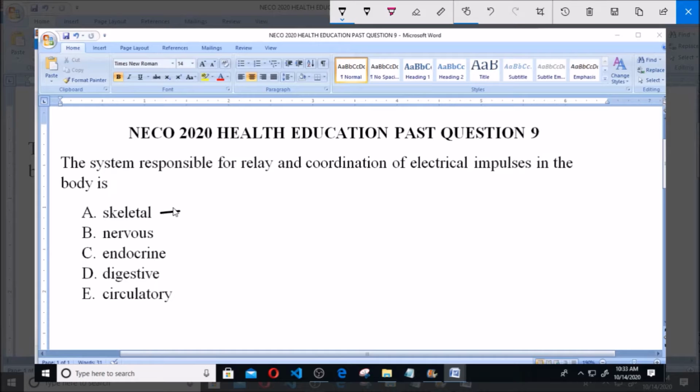Now the skeletal system is the body or the bony framework of the body. That's the skeletal system, involving the cartilages, the bone, and so on. This skeletal system helps to provide support for the body. Not only support, they also help to protect delicate organs in the body. Take, for instance, the rib cage. The rib cage is made up of bones and cartilage, but it helps protect the heart and the lungs. So that is the skeletal system.